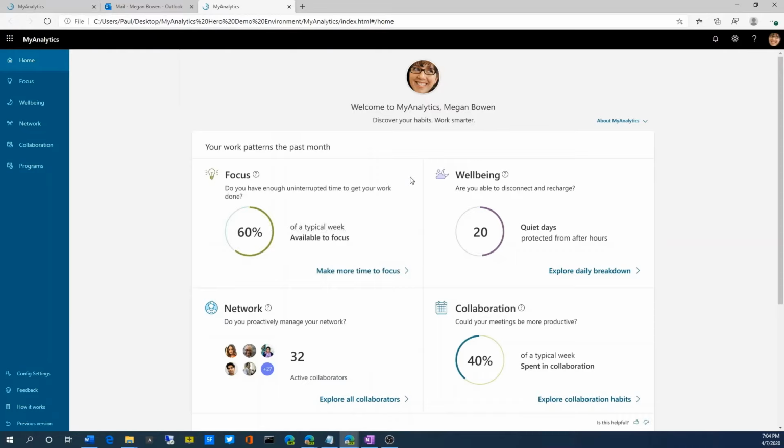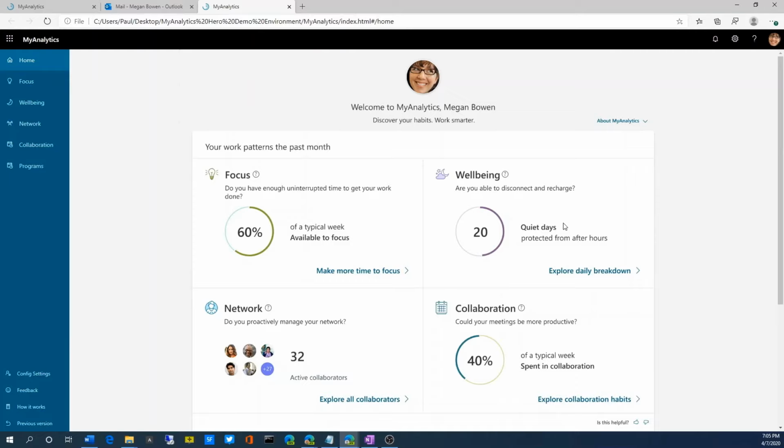The well-being section shows how effective Megan is at disconnecting from work during time off and suggests ways to reduce stress and burnout. Megan sees she was effective at protecting 20 days from her after-hours work. My Analytics qualifies a quiet day based on whether she sent or read emails, attended meetings, took calls, or sent chats during her quiet hours.